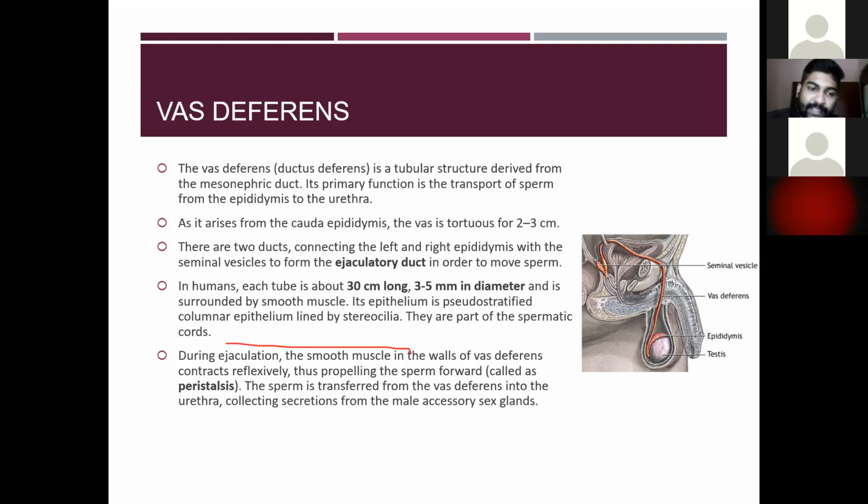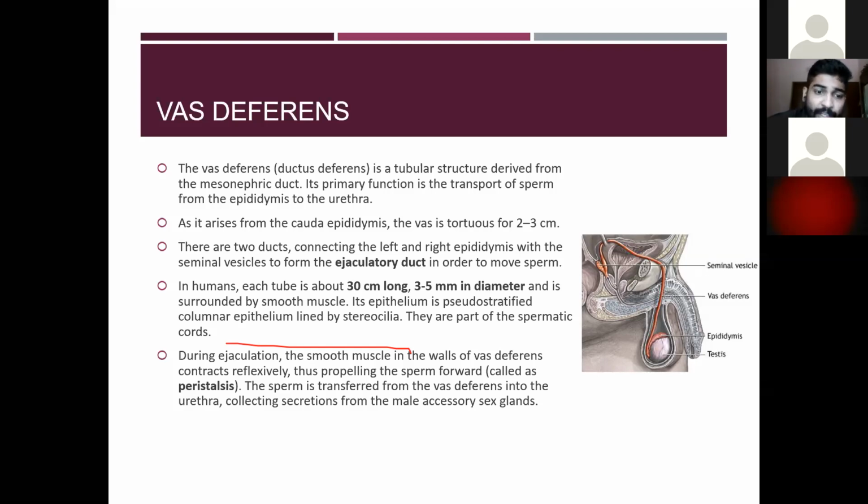Then its epithelium is pseudostratified columnar epithelium lined by the stereocilia. Okay, so the same lining of the epididymis, it is lined by the pseudostratified columnar epithelium lined by the stereocilia. Then they are the parts of the spermatic cord. Okay, so I already told it is the content of the spermatic cord.